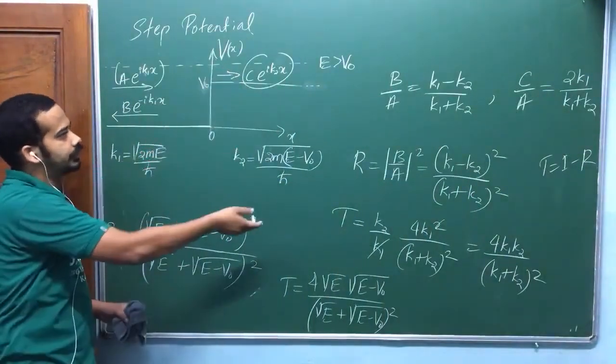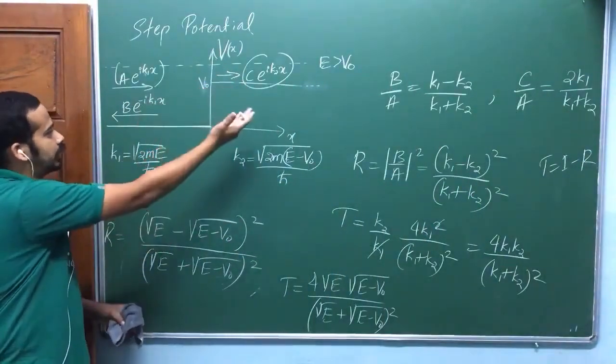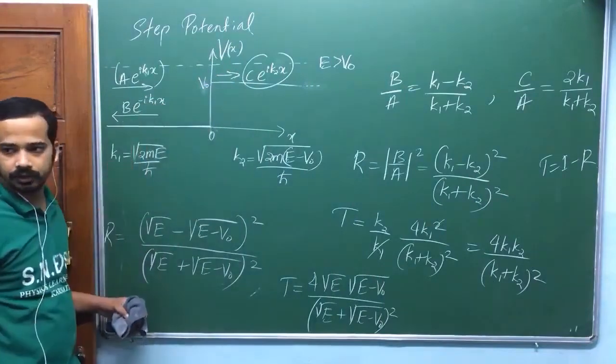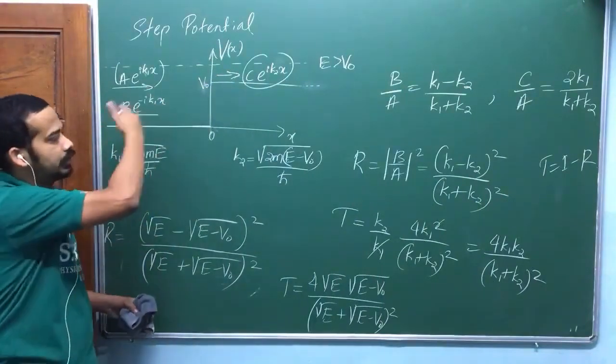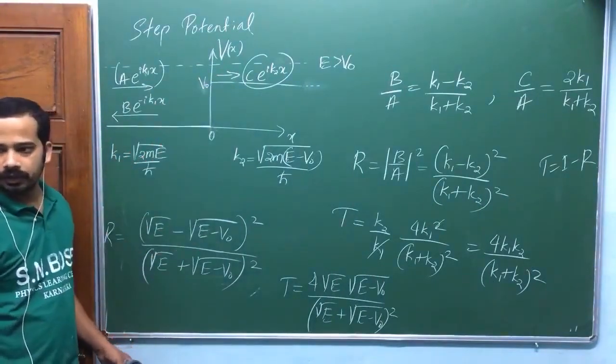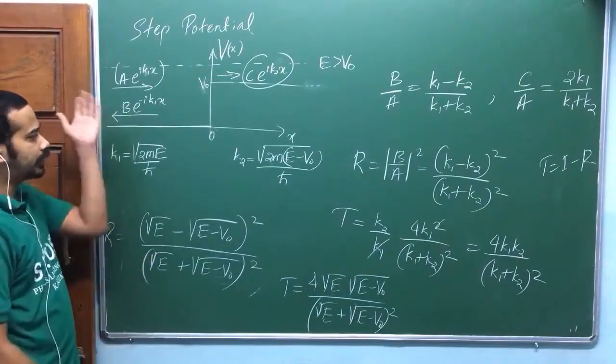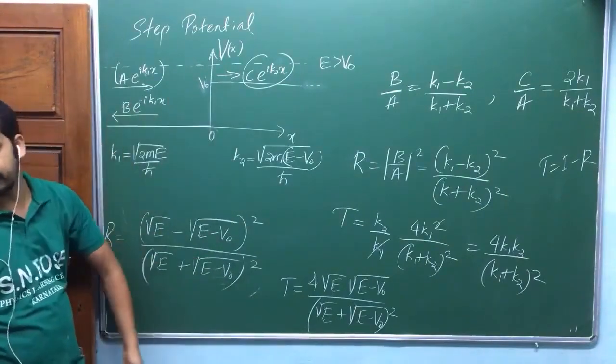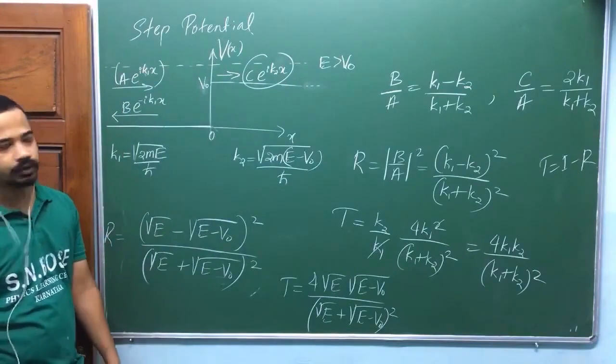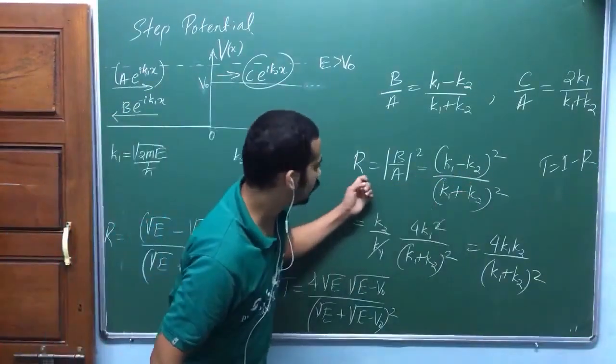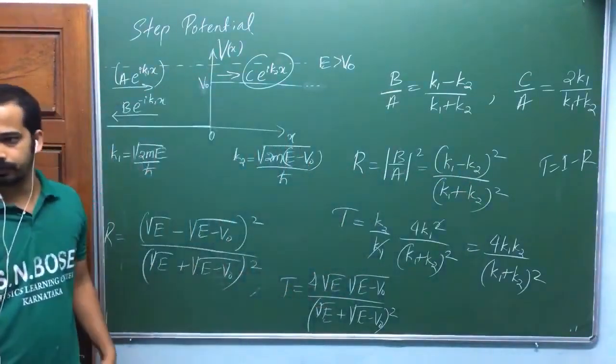If this V naught is 0, or if the same potential exists in this region, then the K values are actually the same in that region. So if you shoot the particle, there will be no possibility of reflection. The reflection coefficient should be 0. When K1 is equal to K2, look here, your reflection coefficient is 0.